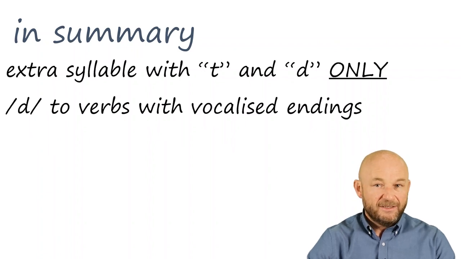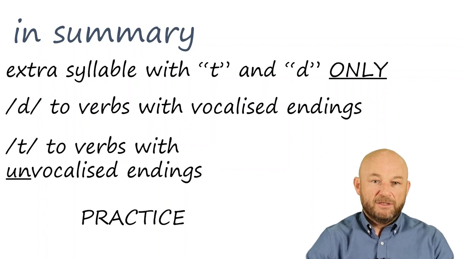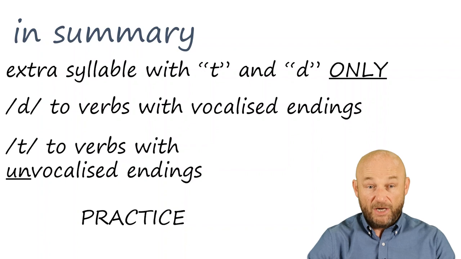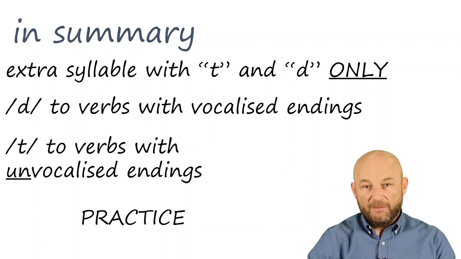Add a T sound to verbs that have a non-vocalized ending. And finally, practice the sound. You should take a few minutes now to practice pronouncing those verbs I gave you in the past simple and participle form. When you have that done, move on to the next lesson where I will give you some exercises.